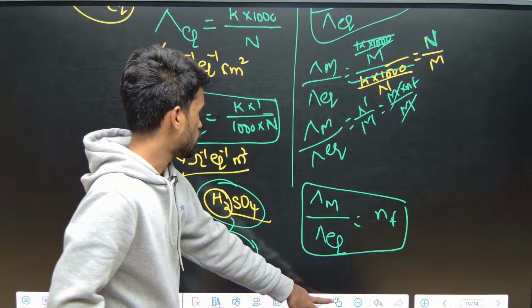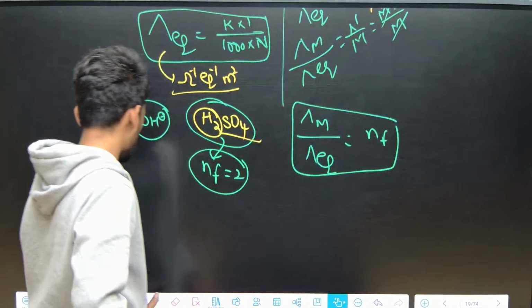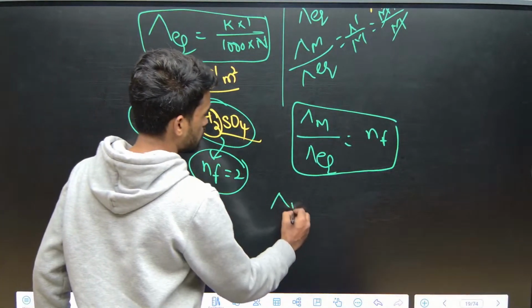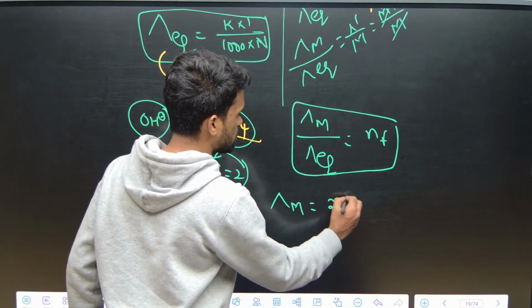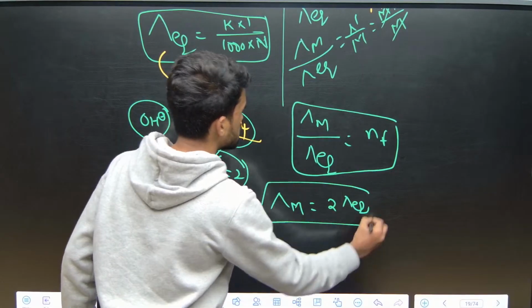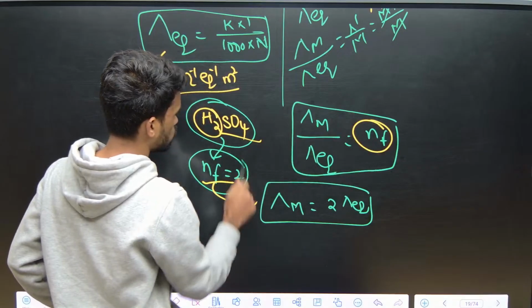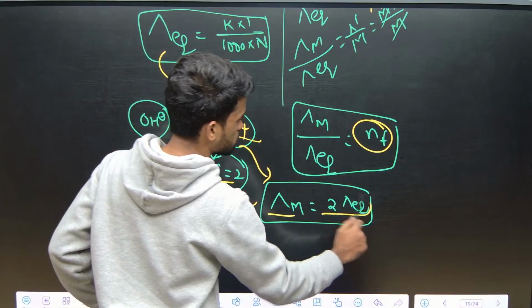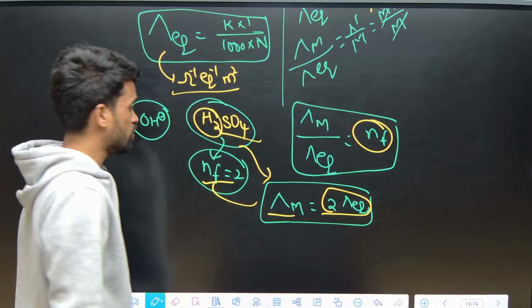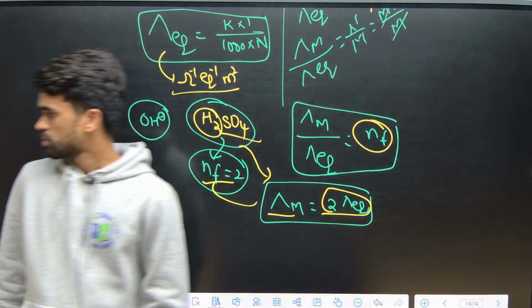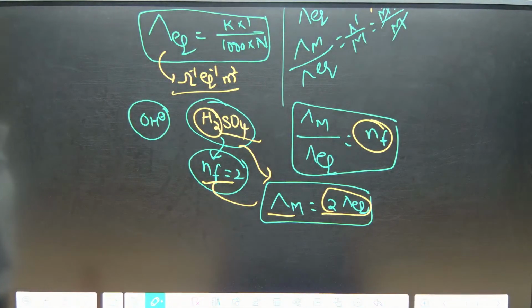Now tell me, what can be the relation for sulfuric acid? Del M can be written as 2 times del EQ. Why are you writing like this? Its n factor is 2. So the n factor value for sulfuric acid is 2. That's why del M will be 2 times del equivalent. Like this we need to write. Let me explain a few more things.